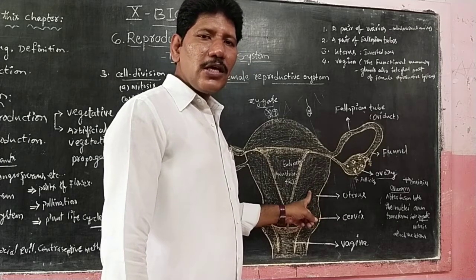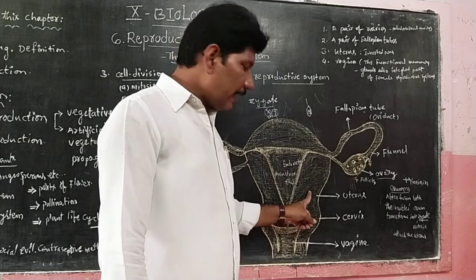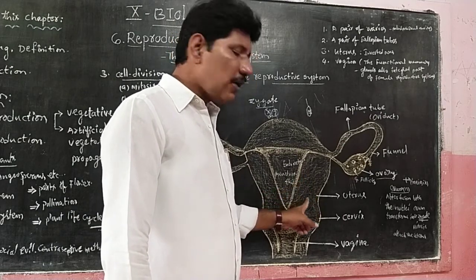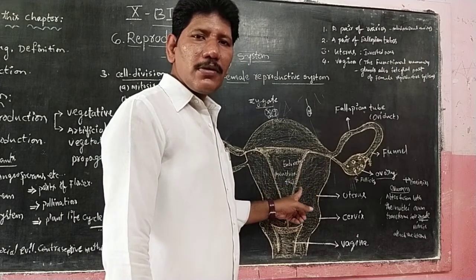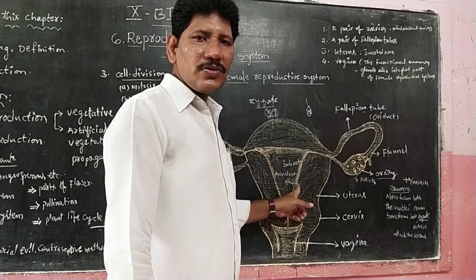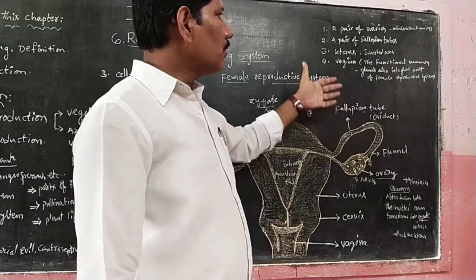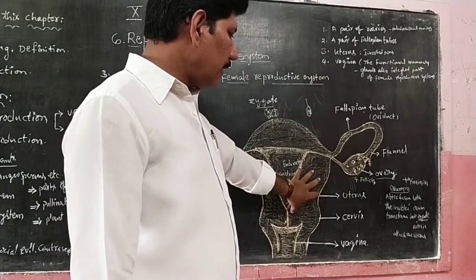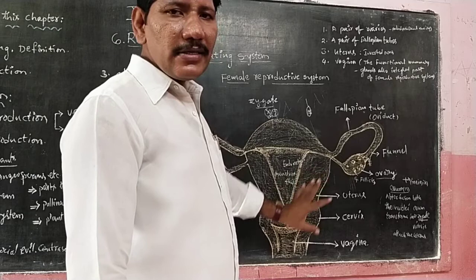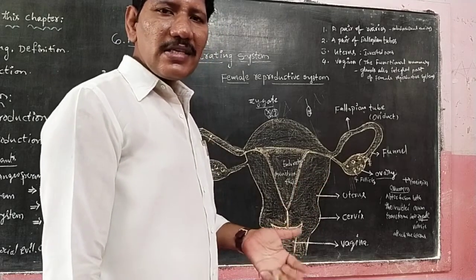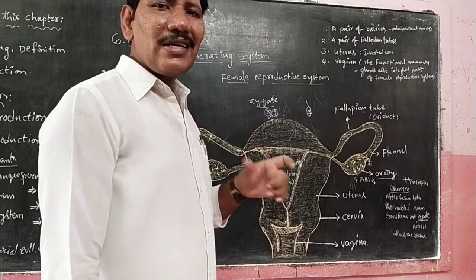Through morula, blastula and gastrula, it gets attached to the wall of the uterus. If the zygote is formed, it travels down and attaches to the wall of the uterus. From there onwards, the child's development progresses monthly. Is that clear, children? In the next video, we will continue with how childbirth takes place, and the layers that protect and give mechanical support, like amnion, chorion, placenta, and umbilical cord. All these factors we will discuss in the next video.